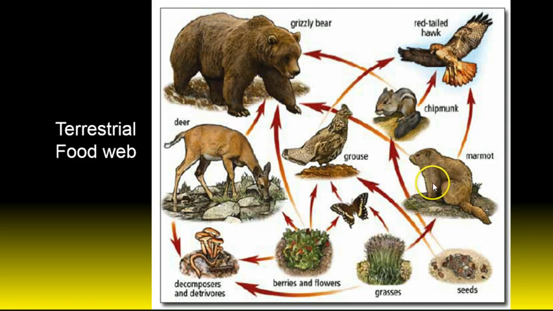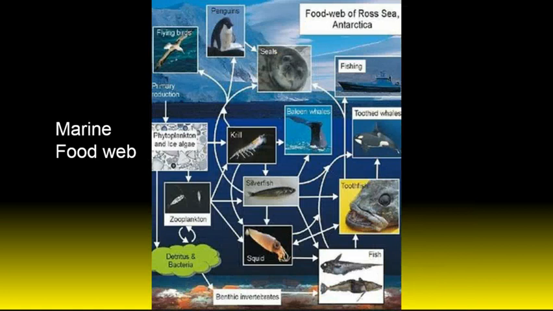And in this case, you go here, it's a secondary consumer. Here it's a primary consumer. Here it's a secondary consumer. And then, of course, the red-tailed hawk is a secondary consumer as well. So you have 2 apex predators here, the bear and the hawk. They are not in competition even though they do eat the same things, because they are both generalists. And then here's a marine food web, just so you can see that there's another version there.